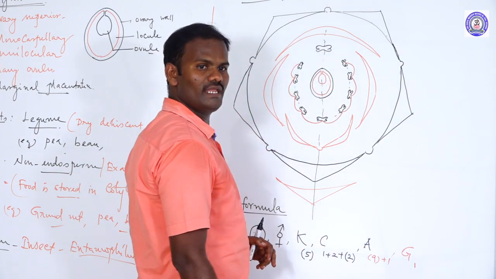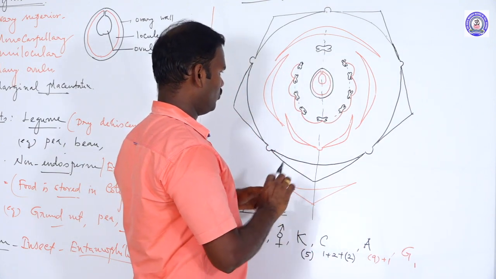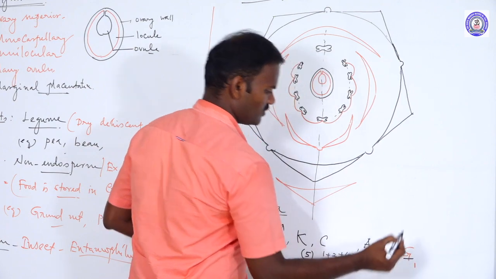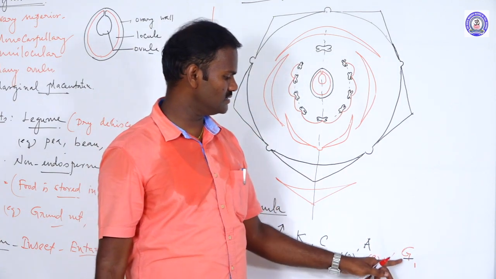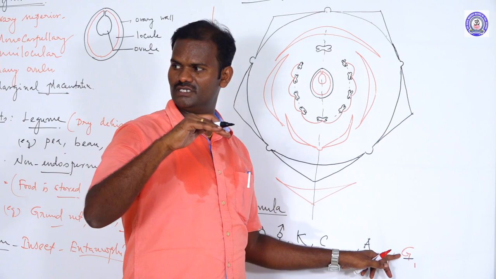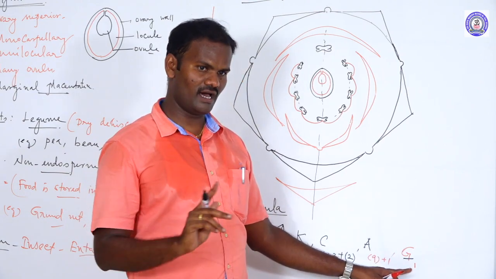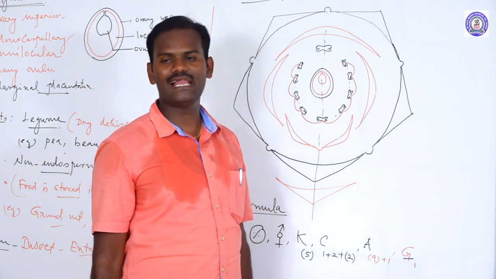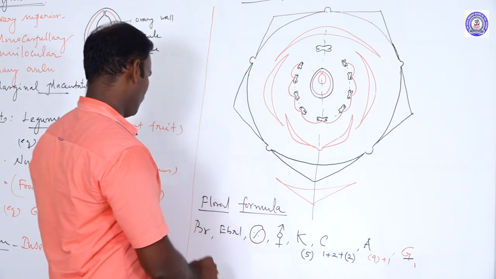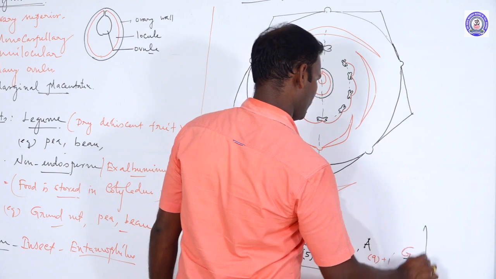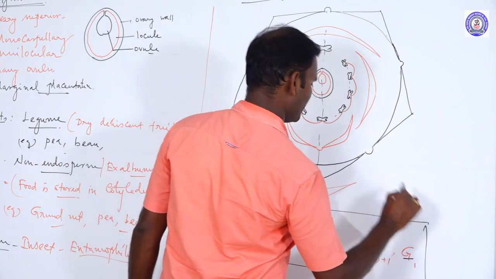Monocarpellary, unilocular. So the ovary is superior. If you put the line below the gynoecium, the gynoecium lies on the top position. So ovary superior, and only one ovule. Carpels monocarpellary, unilocular. So this is the floral formula of Fabaceae members.